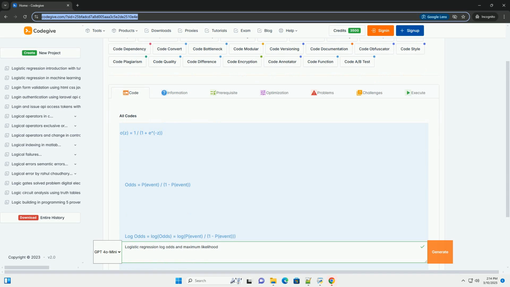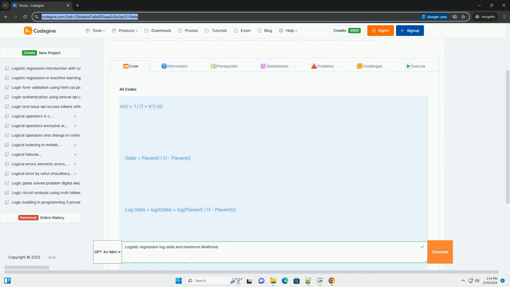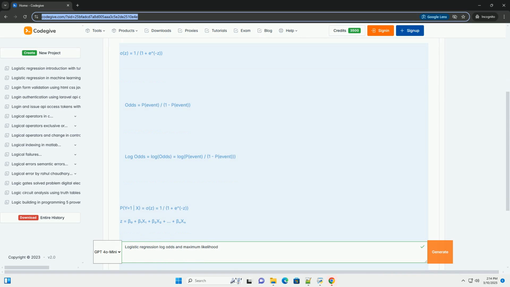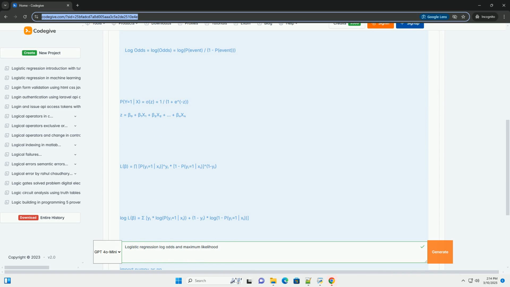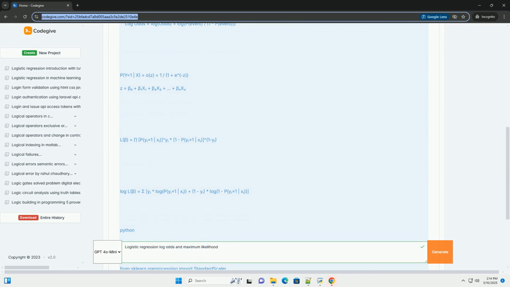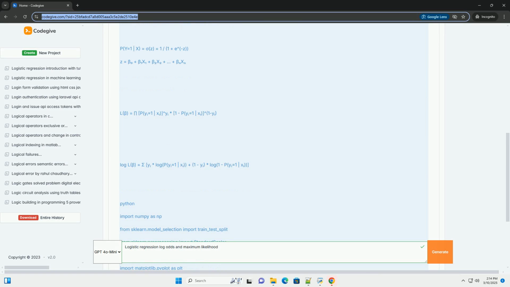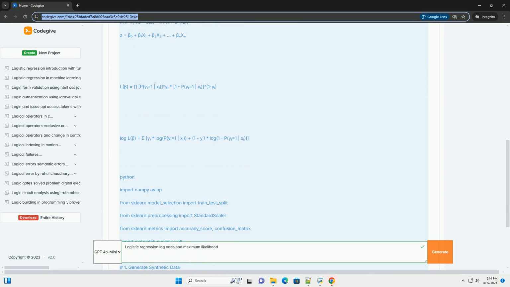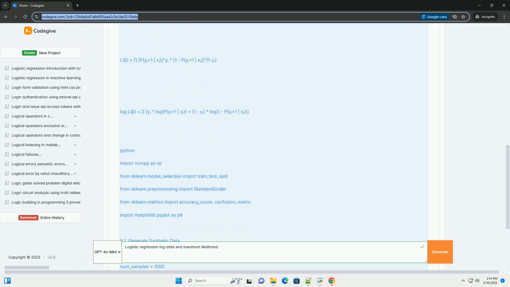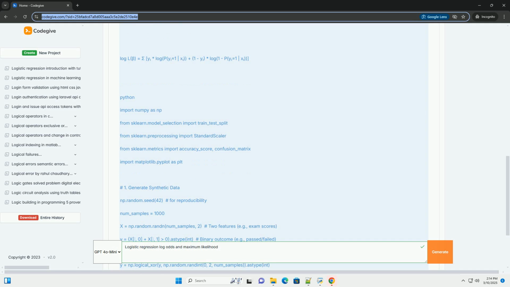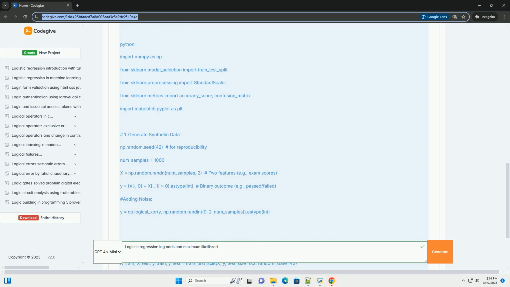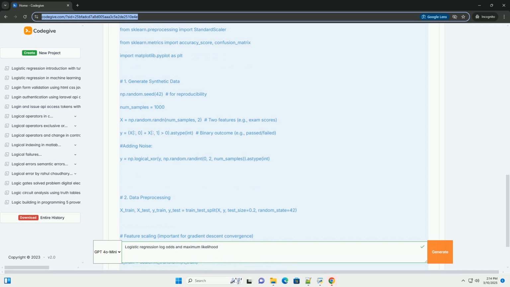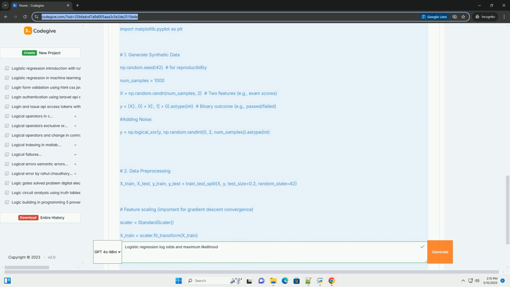OK, let's dive deep into logistic regression, covering log odds, maximum likelihood estimation, MLE, and providing a comprehensive example with code. Introduction to logistic regression. Logistic regression, despite its name, is a classification algorithm, not a regression algorithm. It's used to predict the probability of a binary outcome, 0 or 1, true or false, yes or no.